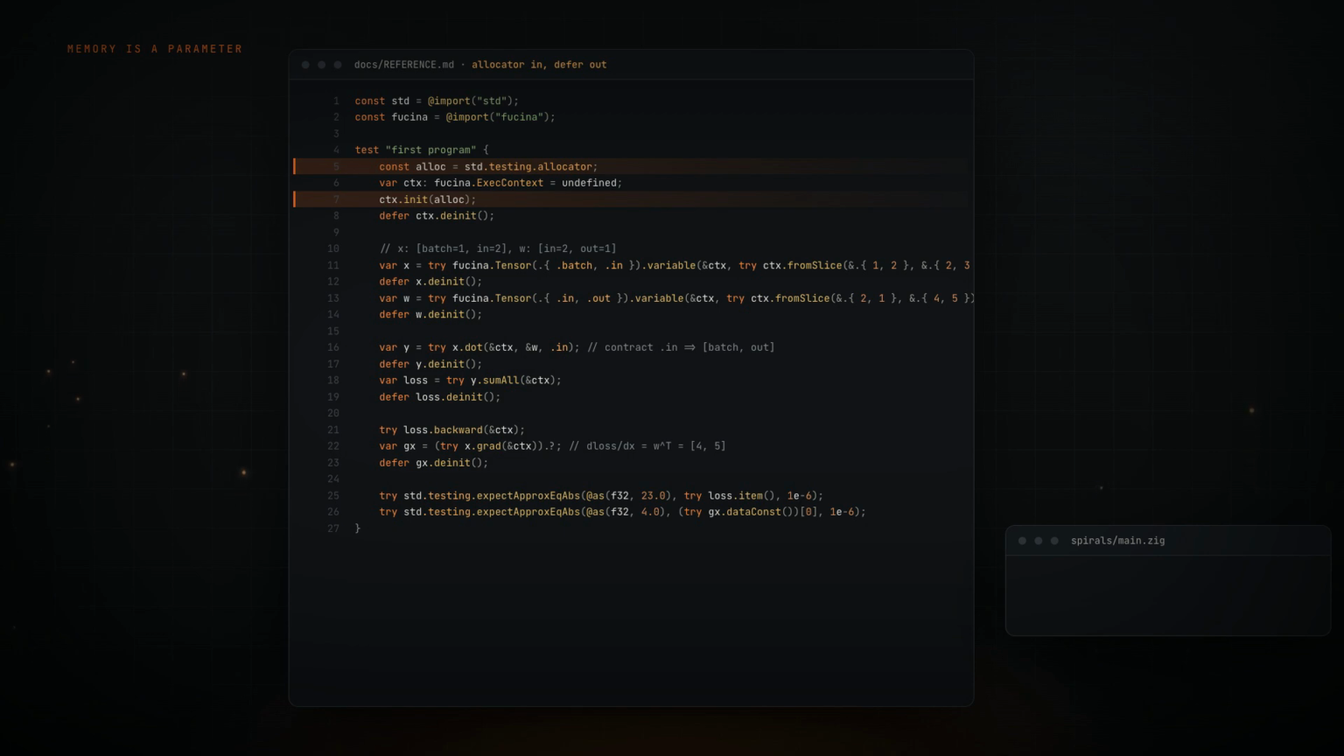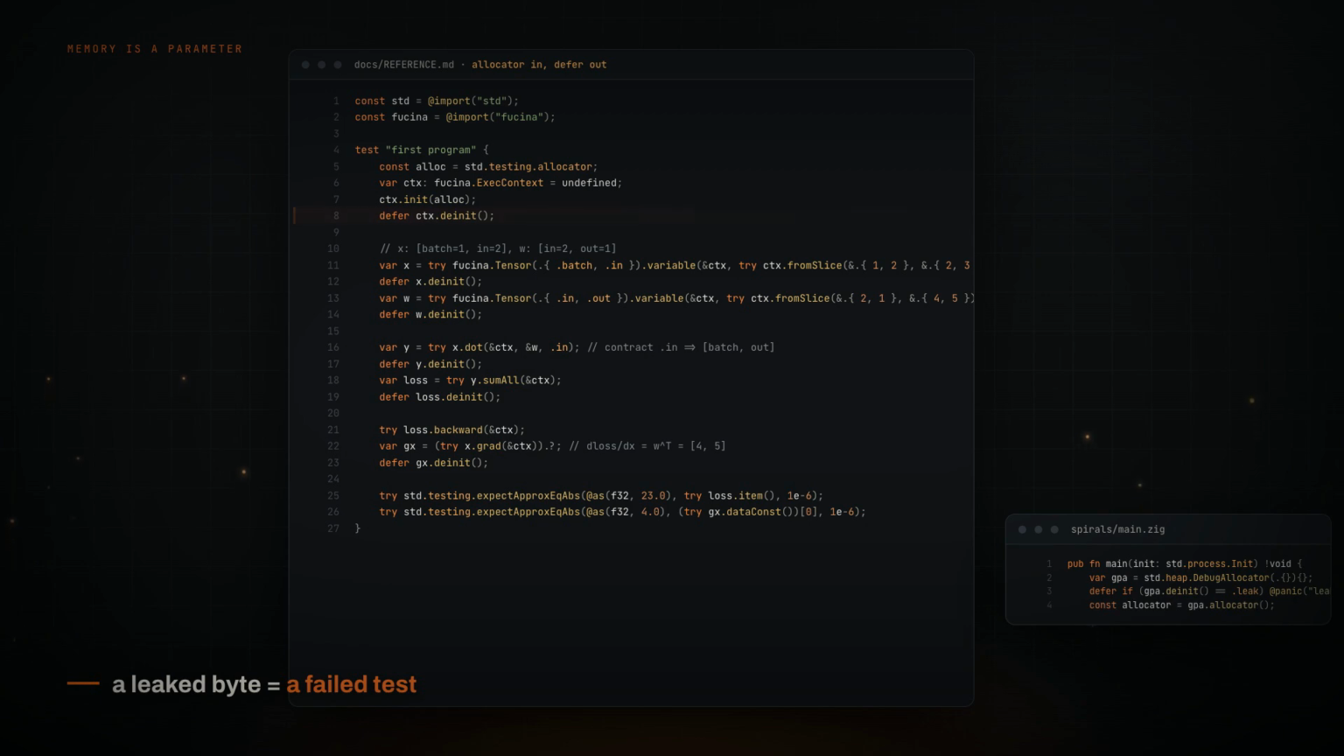Tests run under the standard testing allocator, which fails the test if a single byte is still allocated at the end. So leak detection isn't a tool you run. It's what the test suite already does. And every tensor pairs its creation with a defer, release written next to acquire.